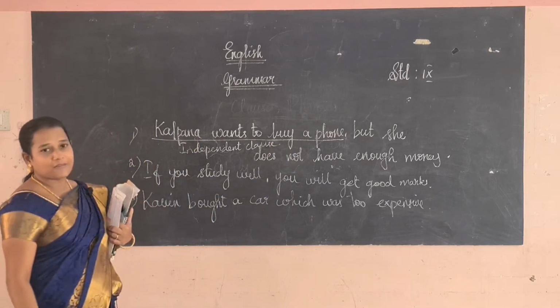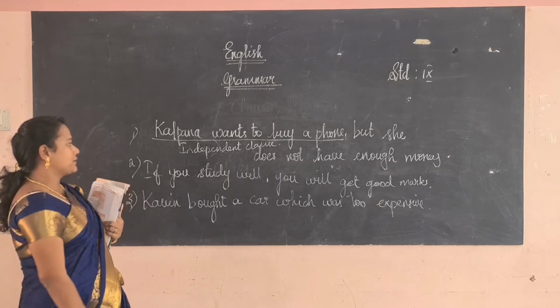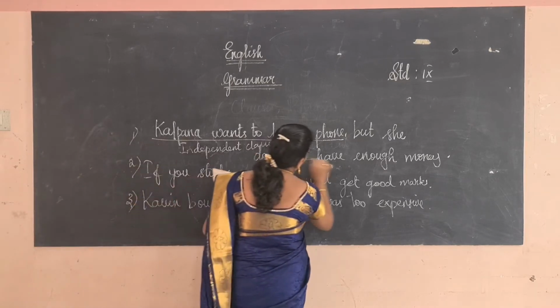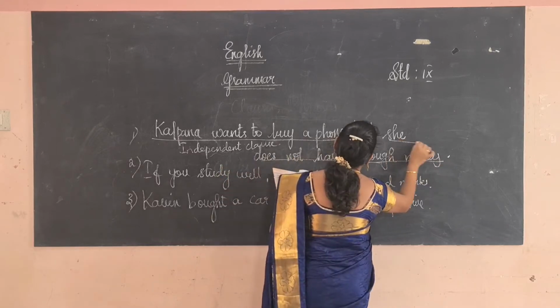By reading a sentence we have a complete meaning, so it is called independent class. Okay, she does not have enough money, it also gives a meaning.